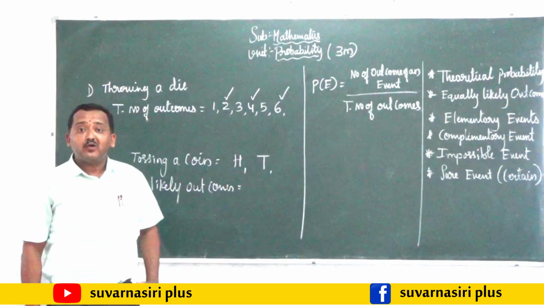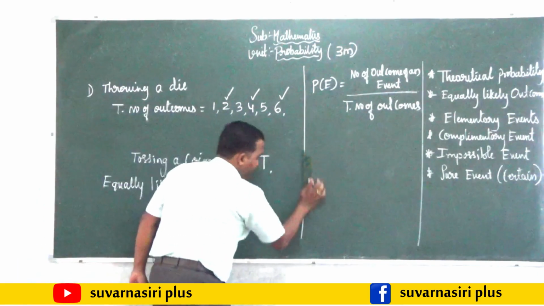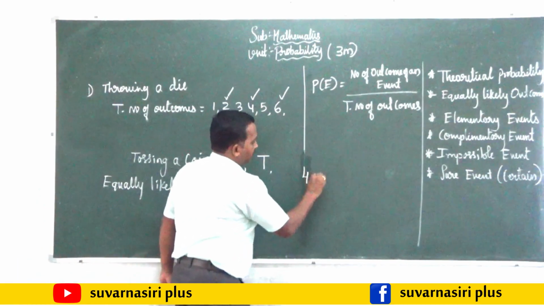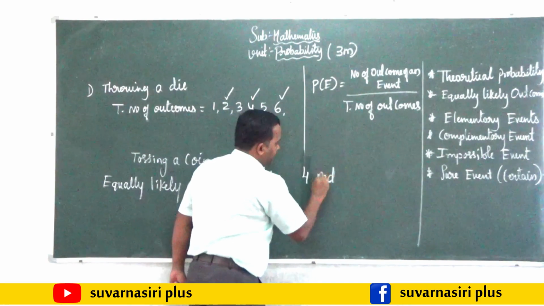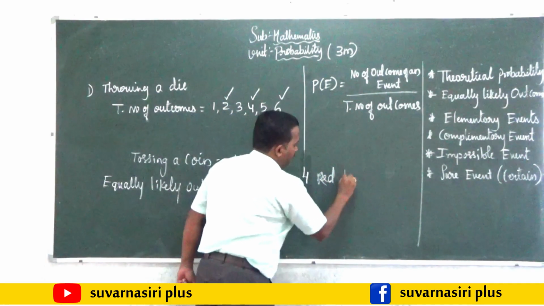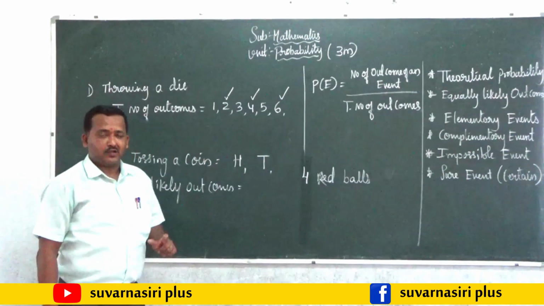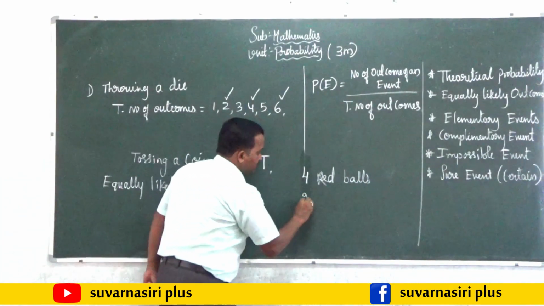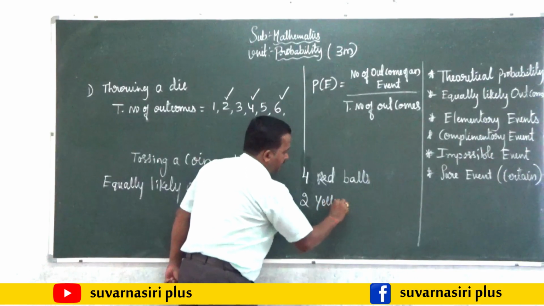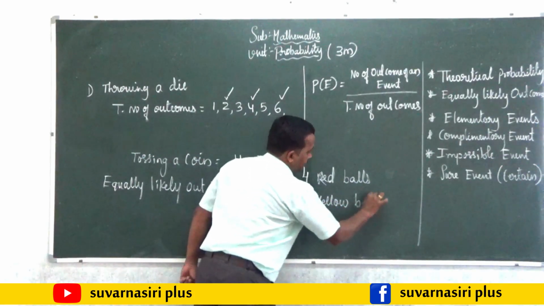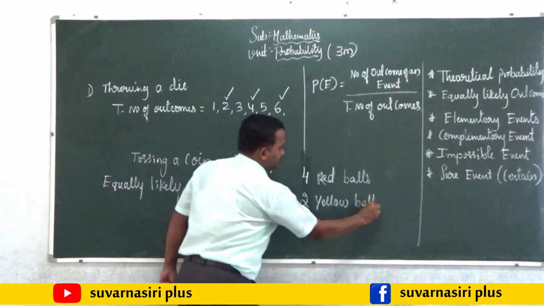If I take one more example, say for example, there are 4 red colored balls and 2 yellow color balls.